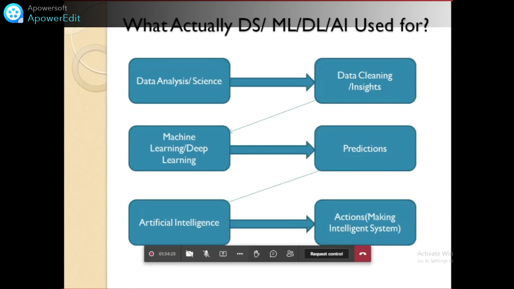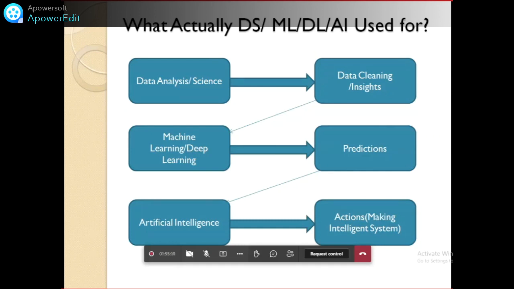Many people in the market are calling them the same. It is not the same. Roles and responsibilities are different. It is the same only in one context: it is under the world of data. That's it. But roles and responsibilities are different. Data science or data analysis roles and responsibilities are to clean the data. That is the data analyst. That clean data is provided to the machine learning and deep learning team. If you are solving the problem with the help of a machine learning algorithm, apply the machine learning algorithm. If you are solving it with the help of a deep learning architecture, apply that architecture. So the roles and responsibilities are applying the algorithm to the clean data.